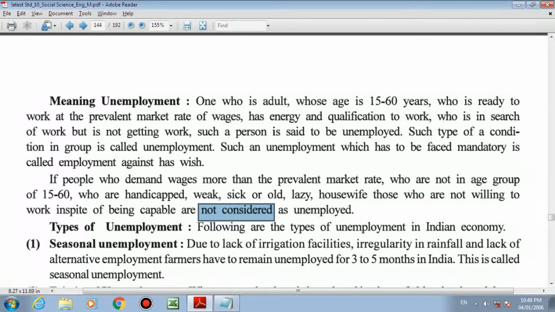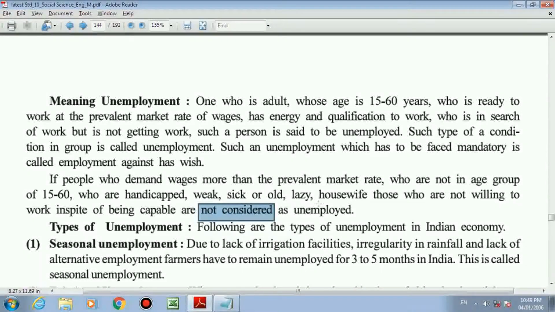Second, who is not in the age group of 15 to 60. At the age of 65 years, if one person is searching for a job and does not get the job, then he cannot be considered unemployed. A person who is handicapped, meaning he has no energy to complete a specific work, a weak person, a sick person who doesn't have the energy to do the work, cannot be considered unemployed. Old people, as I told you, 60 plus, and lazy people who have all the favorable things but want to sleep peacefully, cannot be considered unemployed.